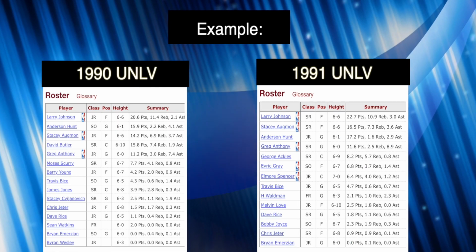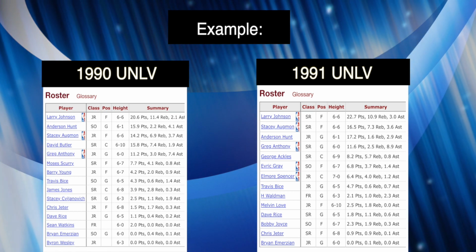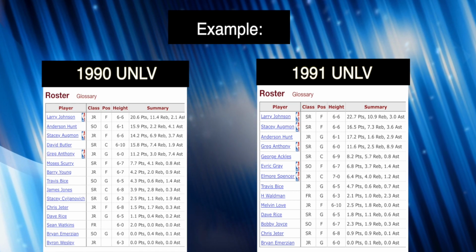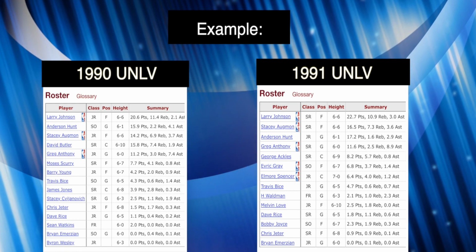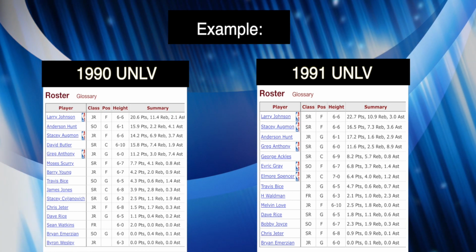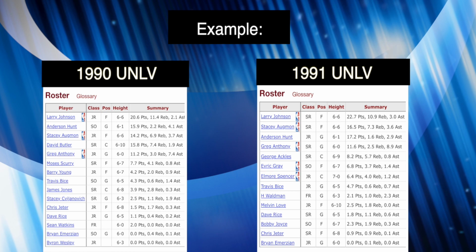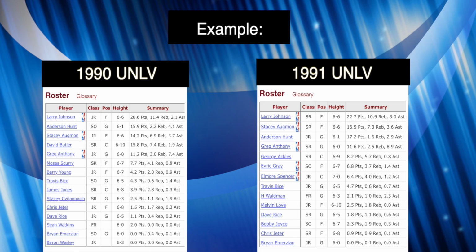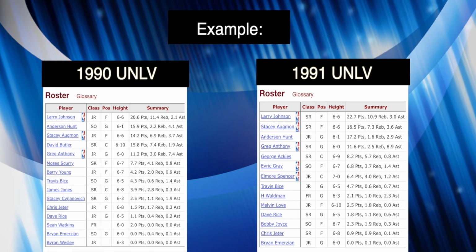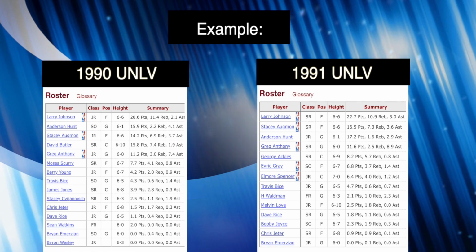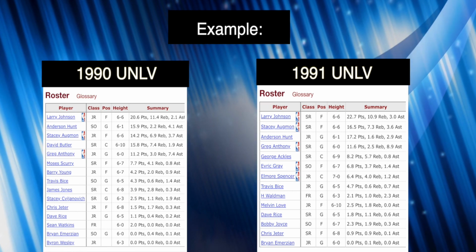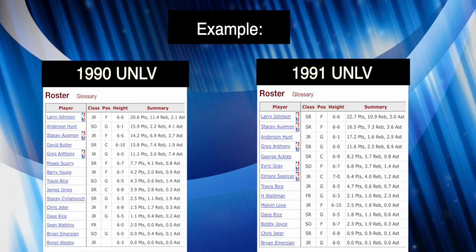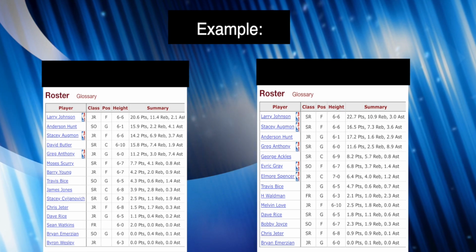Another example are 1990 UNLV and 91 UNLV. 90 was a national champion. 91 had a really good record. As you can tell, Johnson, Hunt, Anderson, and Greg Anthony are all top scorers on the team. The only thing different was David Butler for top scorers, and I decided to keep both of these teams just because the rest of the lineup is so different. Even though they have all their top scorers back, it's just a different team, so I kept both in this.